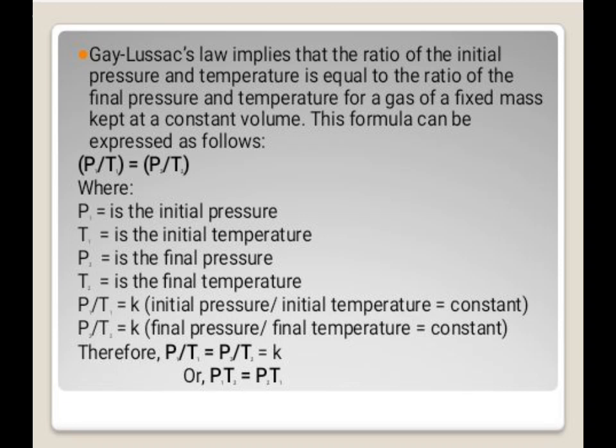Here, P1 divided by T1 is equal to K, wherein the initial pressure divided by the initial temperature is equal to a constant. Next, P sub 2 divided by T sub 2 is equal to K, meaning the final pressure divided by the final temperature is equal to a constant. Therefore, P sub 1 over T sub 1 is equal to P sub 2 divided by T sub 2 is equal to K, or P1 times T2 is equal to P2 times T1.